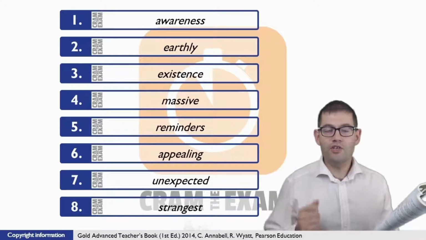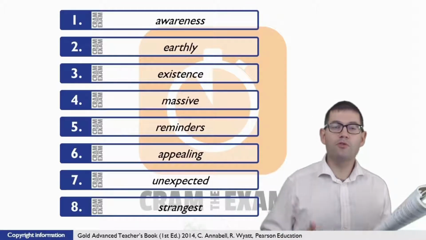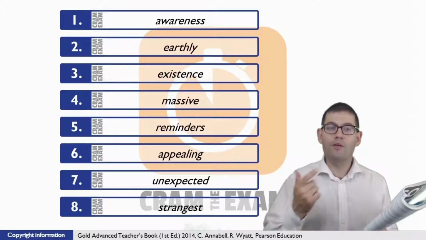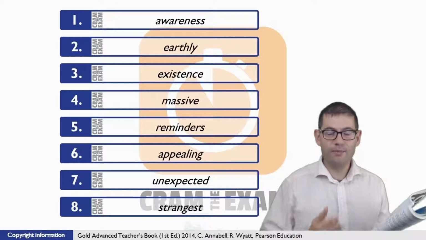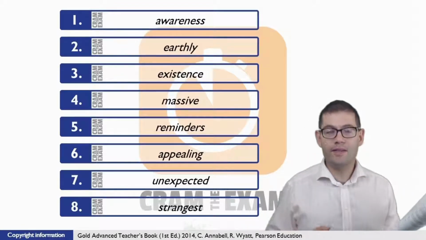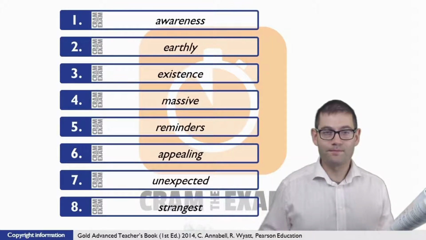For question number 3, just before the gap, we've got a plural possessive pronoun. All possessive pronouns need a noun, which this one doesn't have. So this gap has to be a noun. So if we have a look at the stem word, it is exist. The noun therefore is existence.